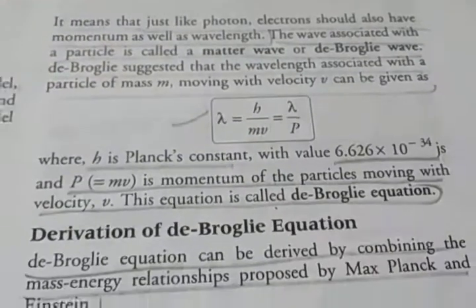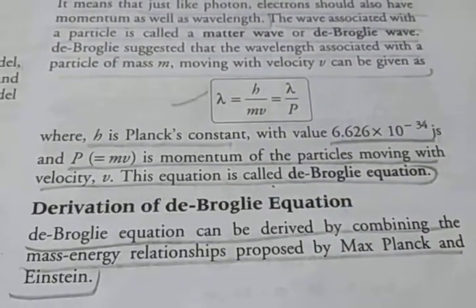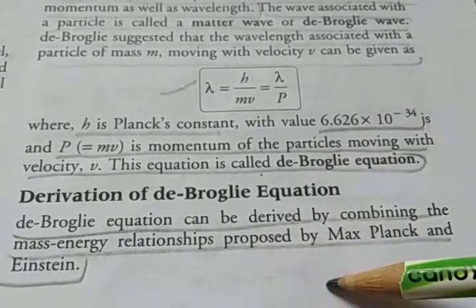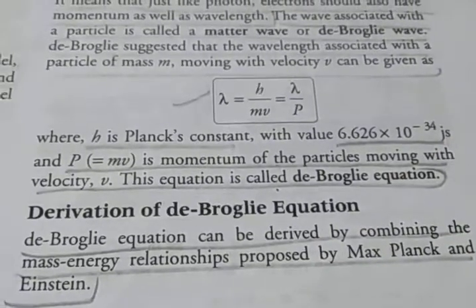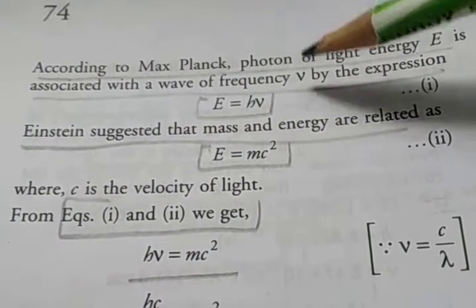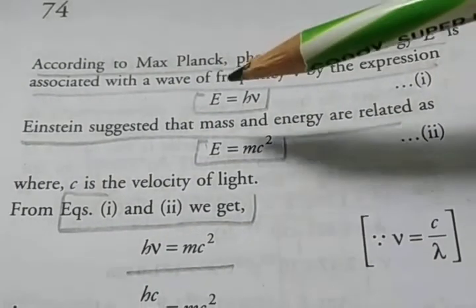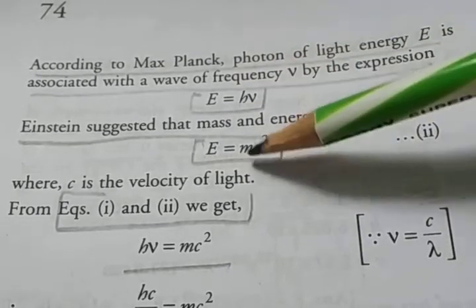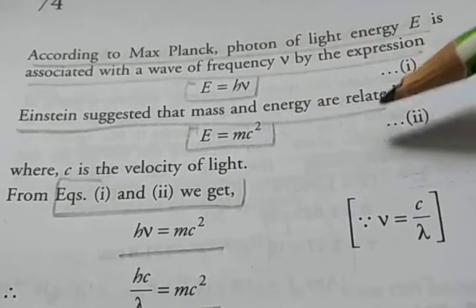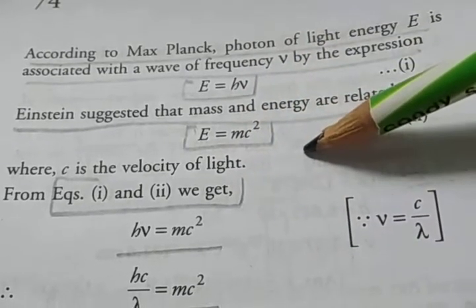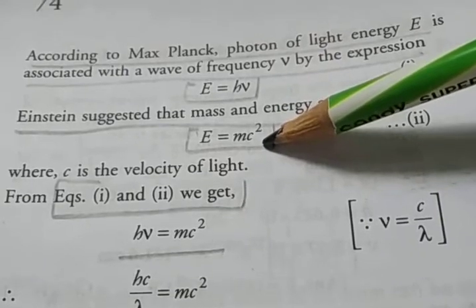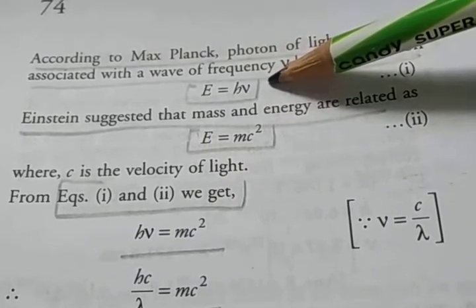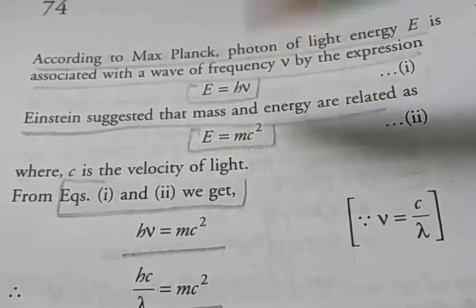Now the derivation of the de Broglie equation. The de Broglie equation can be derived by combining the mass-energy relationships proposed by Max Planck and Einstein. According to Max Planck, a photon of light with energy E is associated with a wave of frequency nu by the expression E is equal to h nu. But Einstein suggested that mass and energy are related as E is equal to mc square. Here c is the velocity of light, m is mass, h is the Planck constant, and nu is frequency. This is the relation between mass and energy.